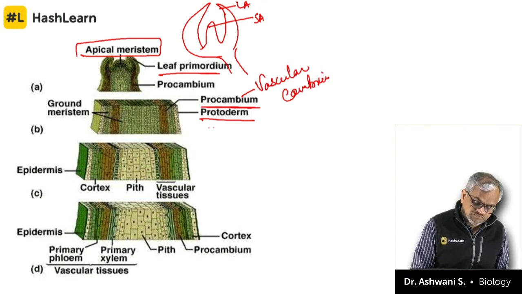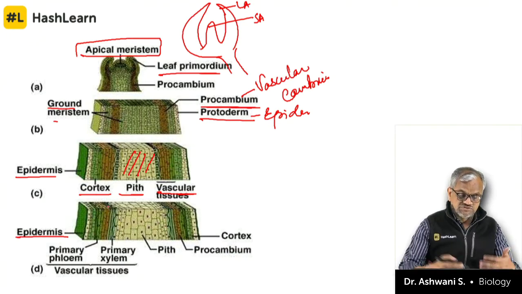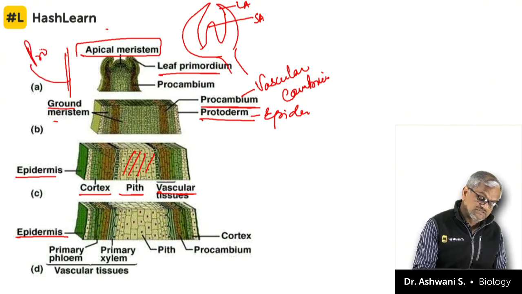Then is a protoderm, which will give rise to epidermis. So these are the vascular tissues. Pith is in the center. Then is the cortex, epidermis. Then further division. This is a proliferative phase, beginning.